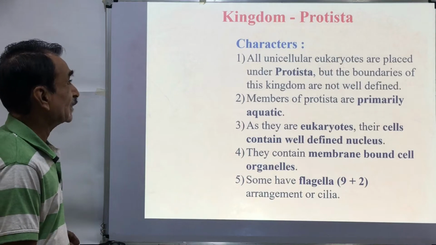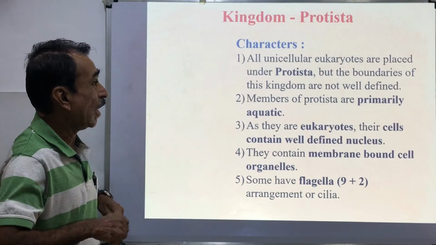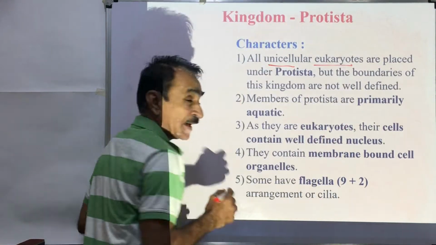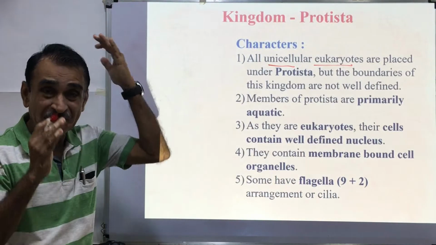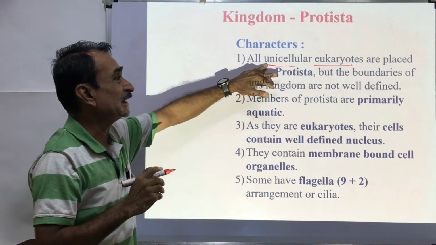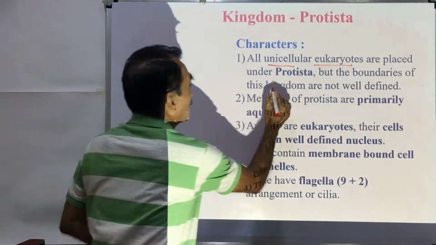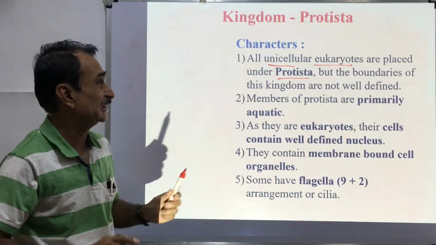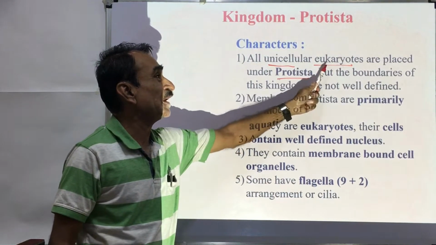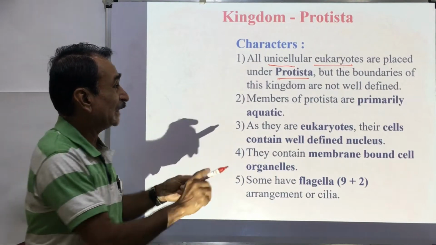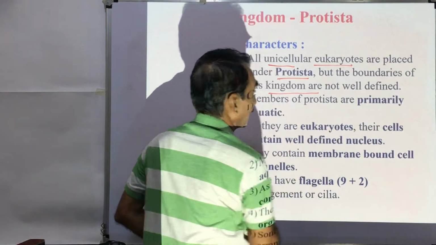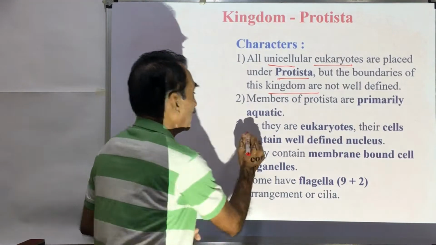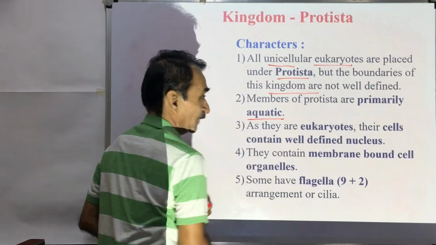If you see the characters of this kingdom Protista, all these are unicellular eukaryotes. These are eukaryotic organisms, having eukaryotic cells, but they are unicellular, and they are placed in the Protista. The important characteristic feature of Protista is that these are unicellular eukaryotes. But the boundaries of this kingdom are not very clear or well defined. Members of the Protista are primarily aquatic. These are growing in water.